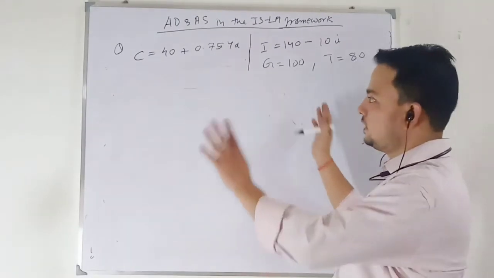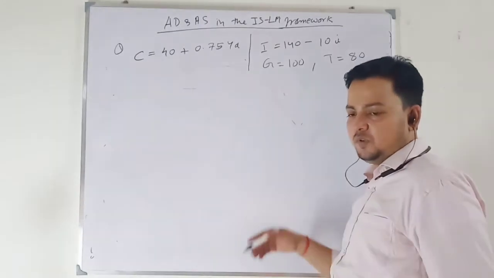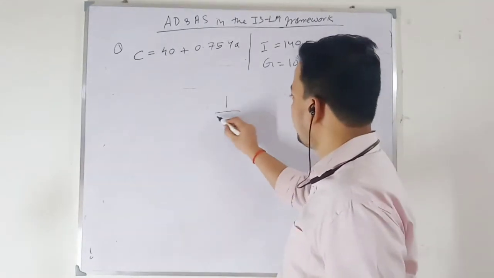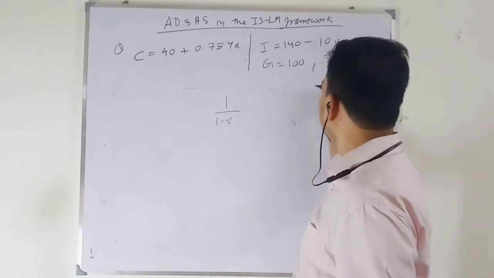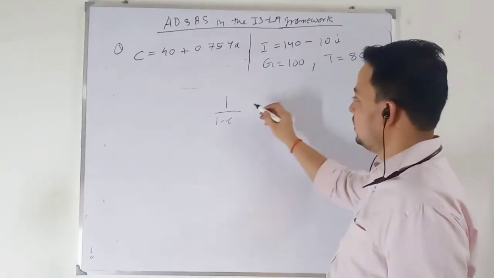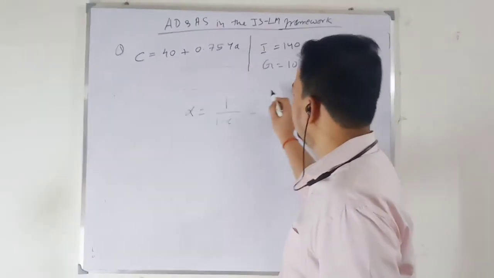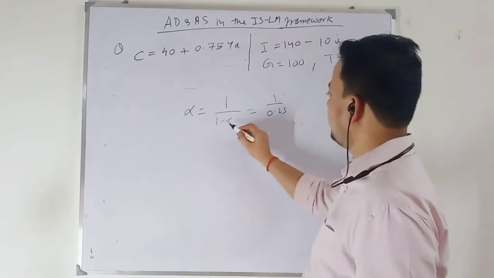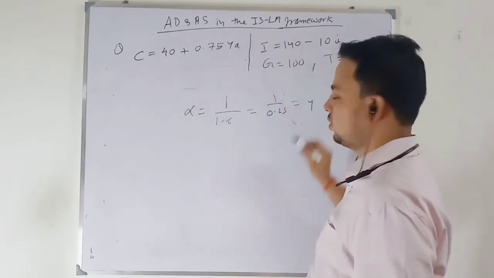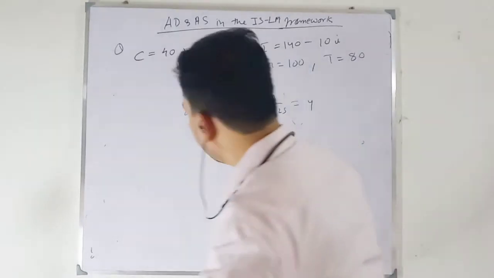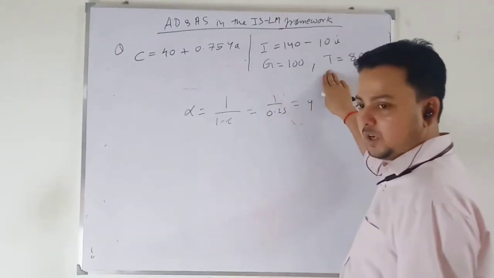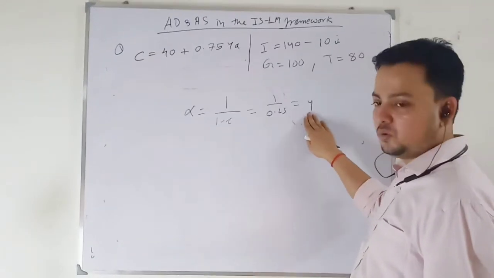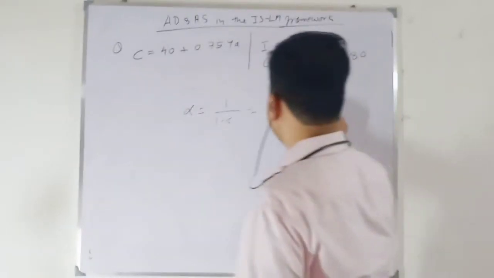So when this is given, and we are working in a closed economy, the multiplier, you should be knowing it, is 1 over 1 minus c, because the small t part is not there. So I will be knowing my multiplier value: 1 over 0.25, since small c is 0.75, then it will be 4. By looking at the question, what equation you have, you should be able to know what will be the value of your multiplier.